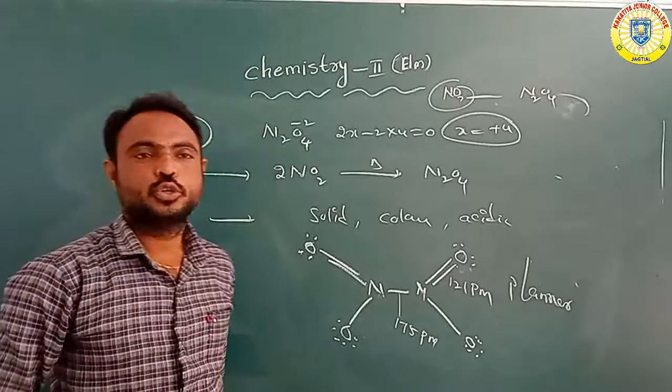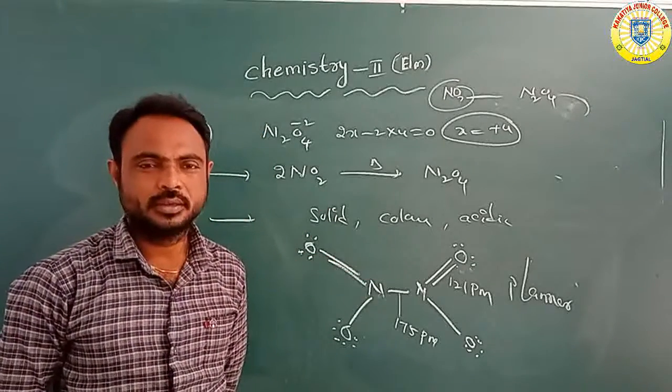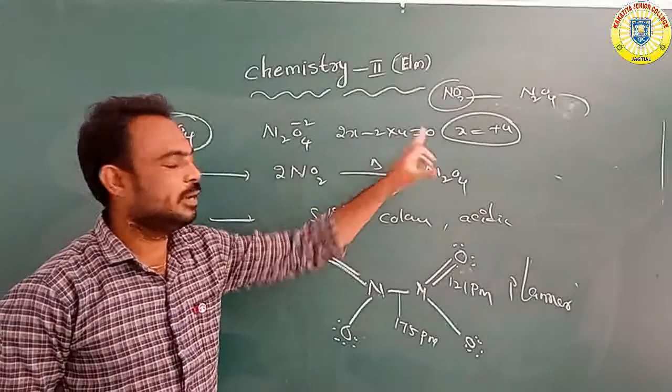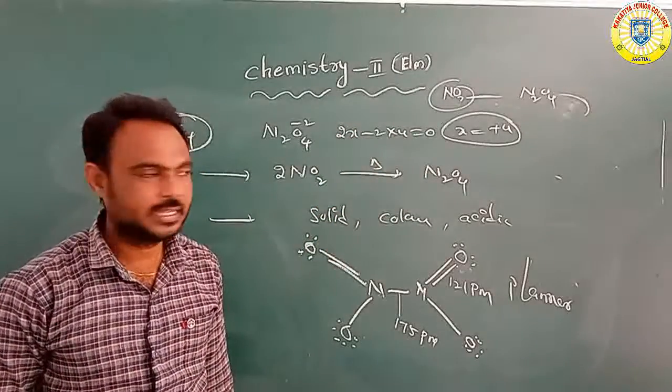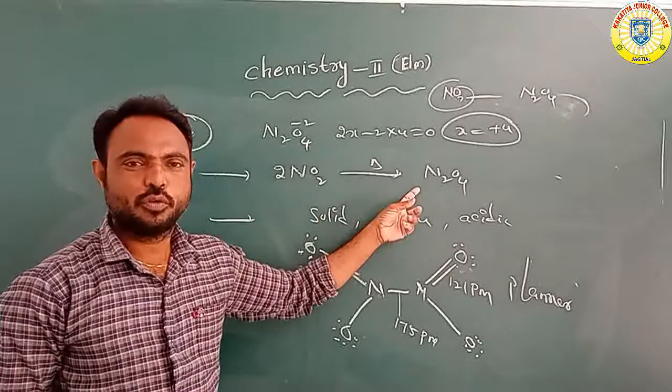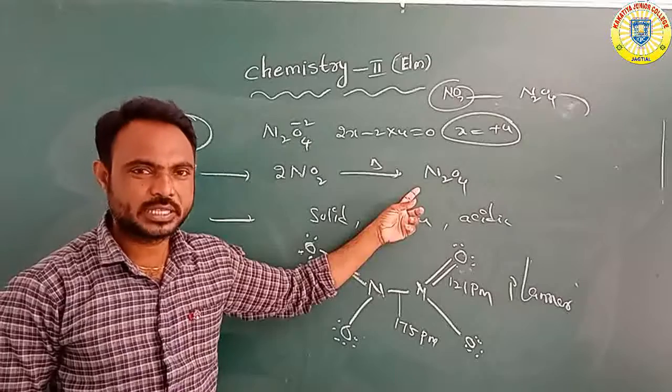So in nitrogen tetraoxide, nitrogen has plus 4 oxidation state. When nitrogen dioxide is heated it forms N2O4, nitrogen tetraoxide.